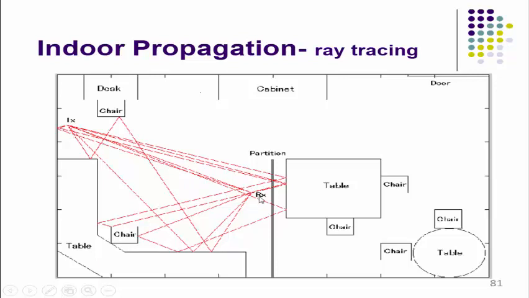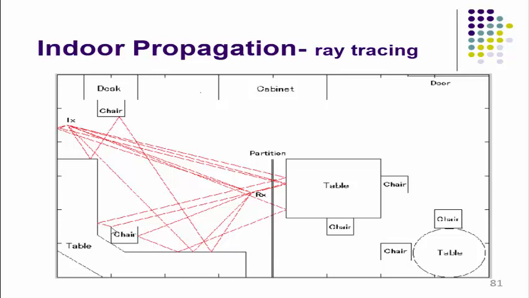plus this receiver will receive the reflected radio waves. Radio waves get reflected and diffracted due to the building walls or the rough surfaces inside the building. Here we can see the radio waves get reflected due to the table. Diffraction is also observed.